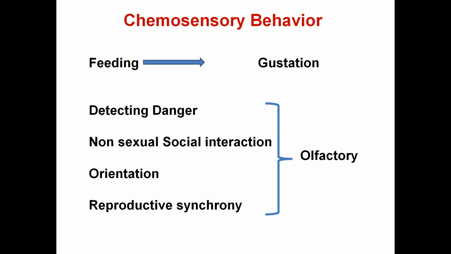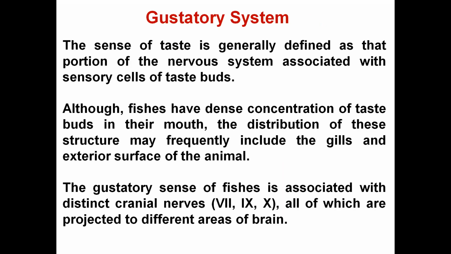Okay, so first we will go for the gustatory system. As I have told, basically the gustatory system means a sense of taste. It is basically a portion of the nervous system. The taste buds, the sensory cells of the taste buds, they are associated with the nervous system, they actually send the signals to the brain. At a particular moment the fish tasted a salty food, the sweet food, the sour food, and whatever it is, that sense goes to the brain. और फिश की जो प्रिफर्ड फीडिंग हैबिट है,